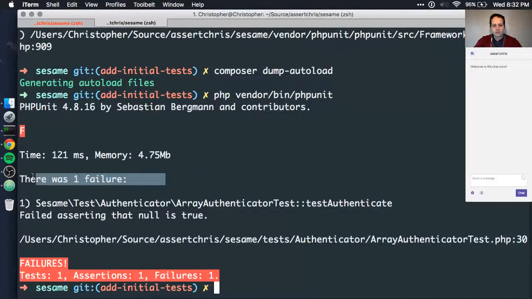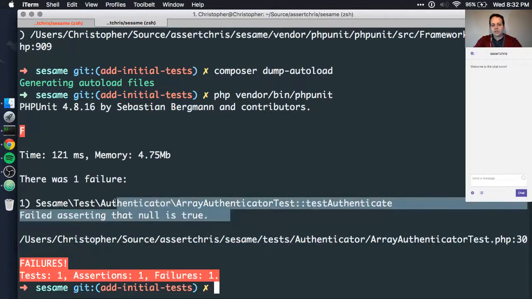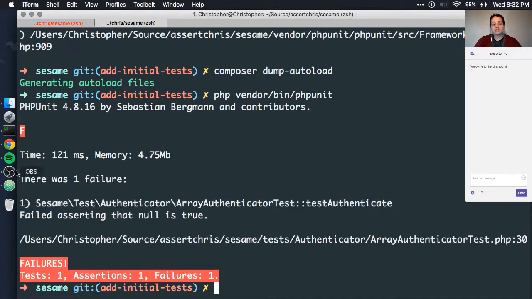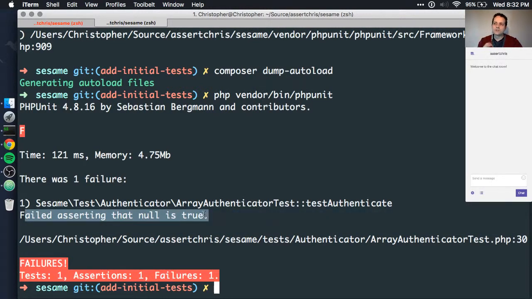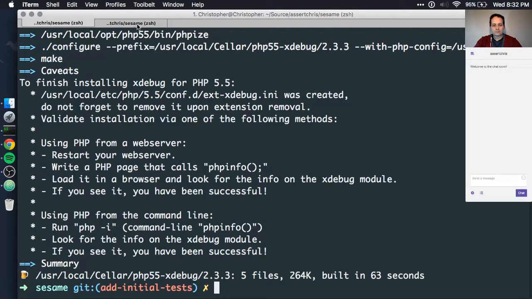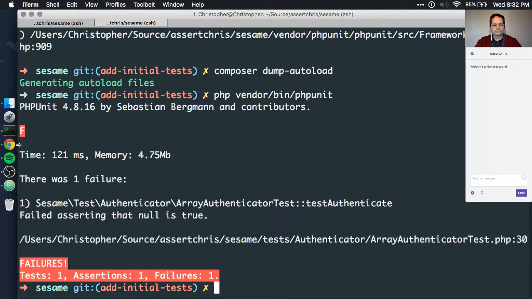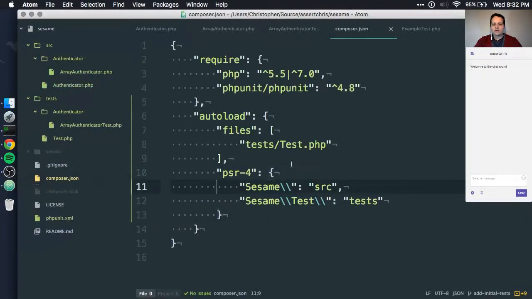Okay, so we have one failure here, and because that failure happens within this one test method, it doesn't try and do the second assertion, it just fails the test after the first assertion fails. But now we have something going on here, failed asserting that null is true. And this is the first thing that we can start to implement our concretion on. Okay, that's really cool. This also installed Xdebug, so when we need that later, we can go back to that. I think we're in a very good position here.